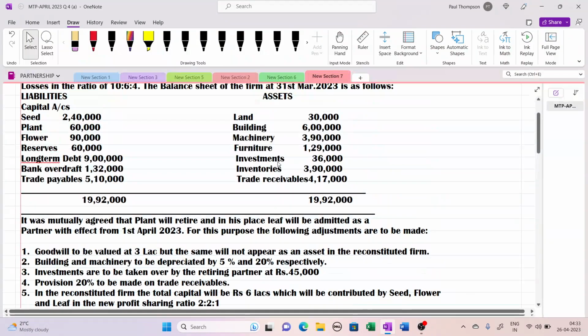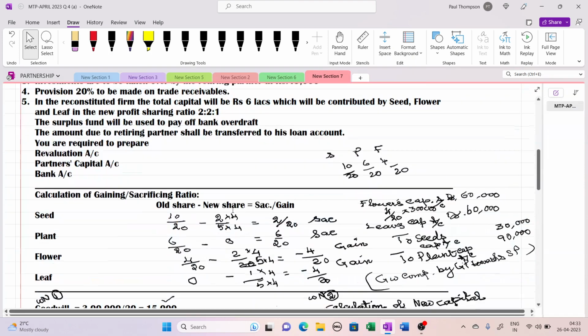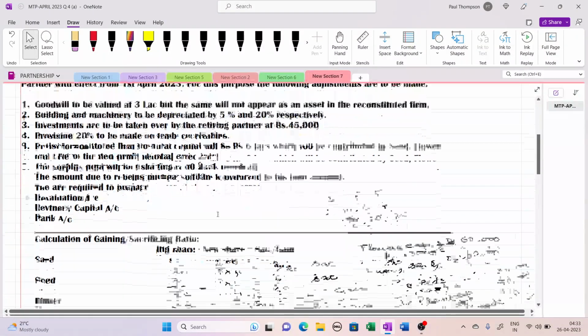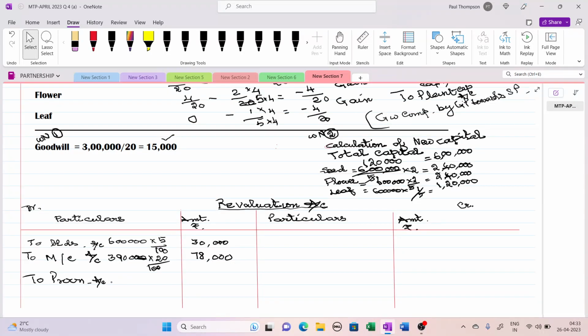Trade receivable is 4,17,000 and we have to make 20%. 4,17,000 into 20%. So we have to simply multiply by 2. That will be 83,400.